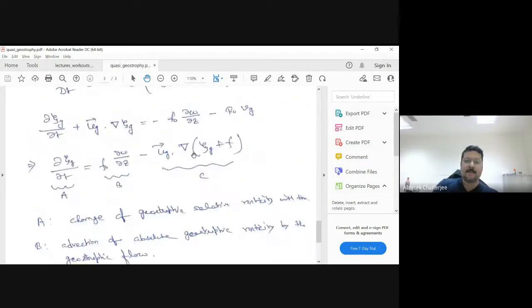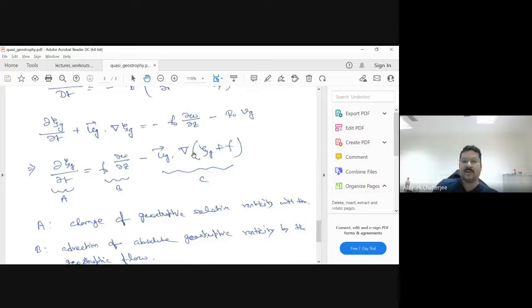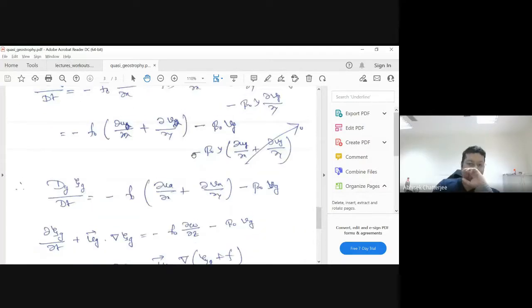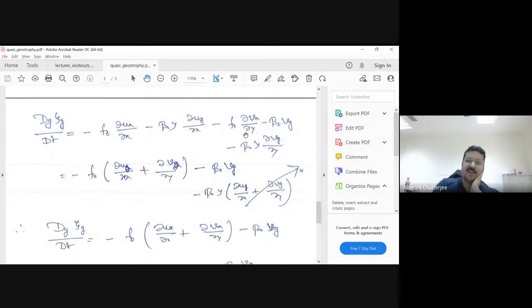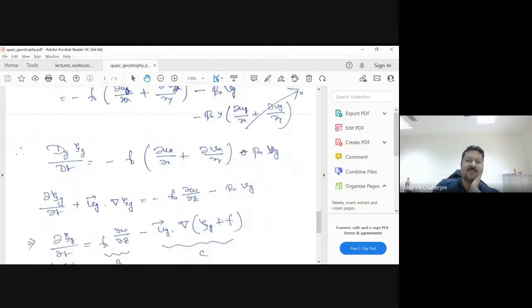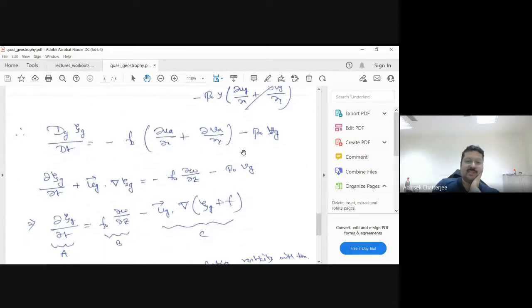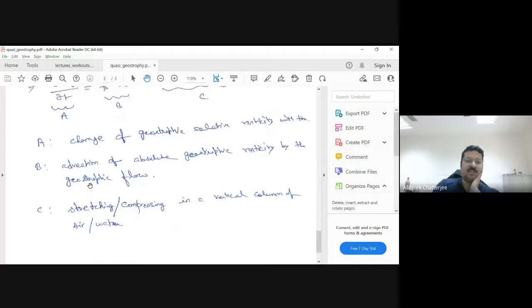Is it clear? Yes, sir. Yeah, so I will circulate this to you, and then just go over the equations and derive it by yourself. Anyway, it is derived here, but do it again by yourself. And let me know next time if you find any difficulty in deriving them. Remember, this is C and this is B. I'll try to put a note here in the PDF.